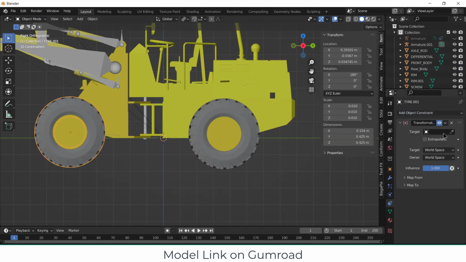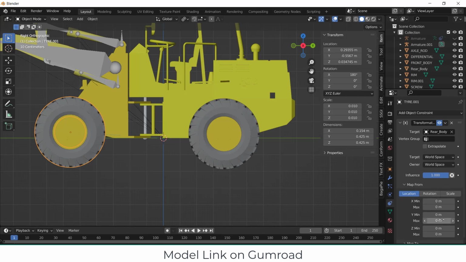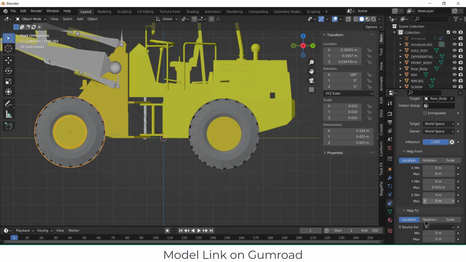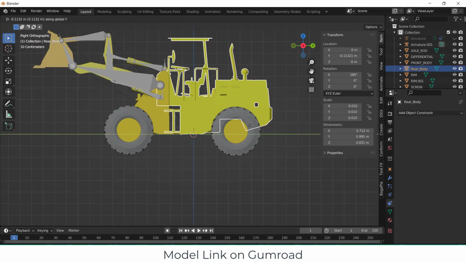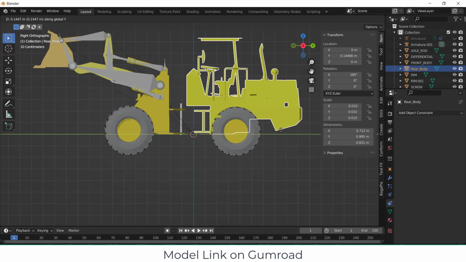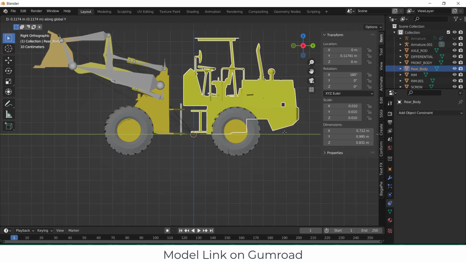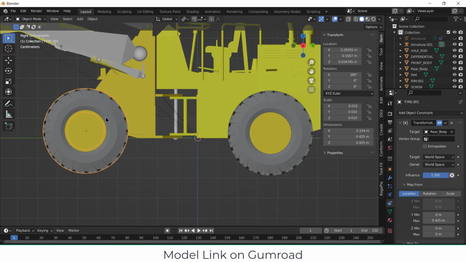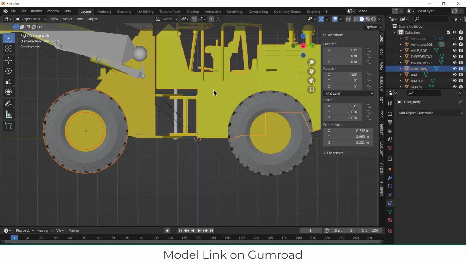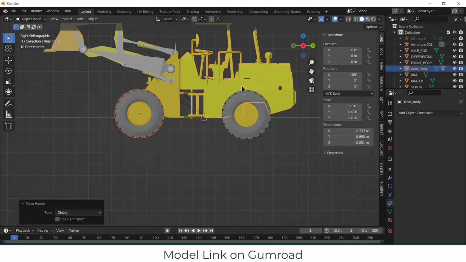Select this here and go to the transformation. Sorry, not armature, select this. Map from location Y 0.425, map to its rotation Y 360. So if I select this and press G Y, it's rotating. Select this and this, press Ctrl P, object. So G Y.